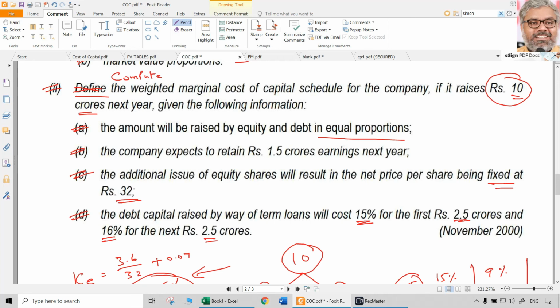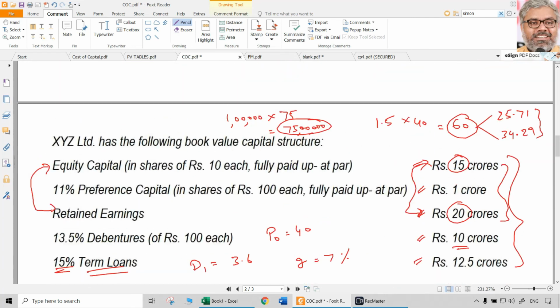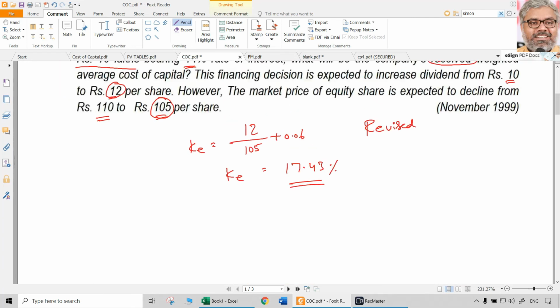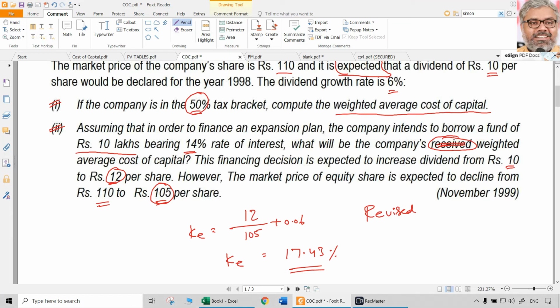Accordingly, you have to do the calculations. If marginal is asked, only focus on the fresh issue, the fresh requirement of finance. Existing old things do not matter. Only cost of capital, if some of the existing things are continuing, they may continue. Otherwise, everything is new data. But the revised weighted average cost of capital has to be done all over again by including the fresh financing also.